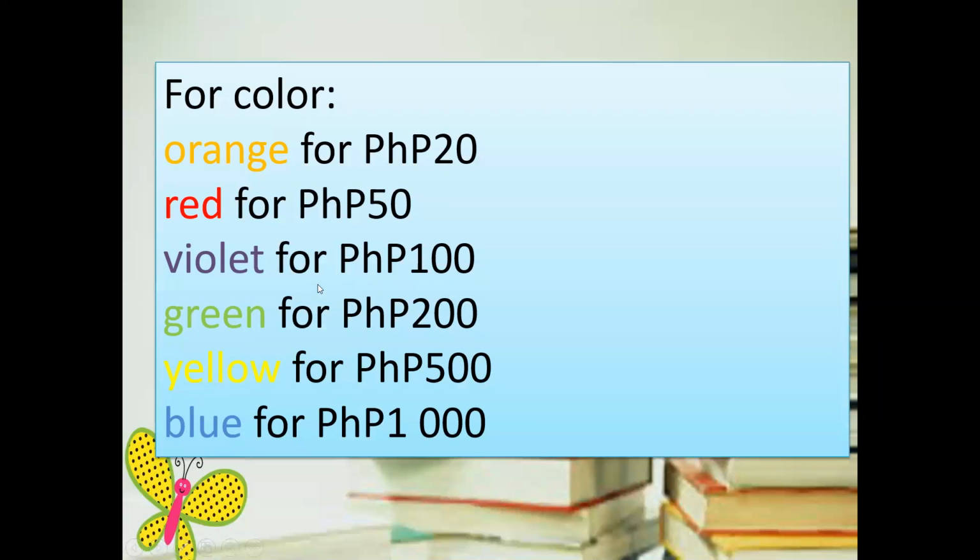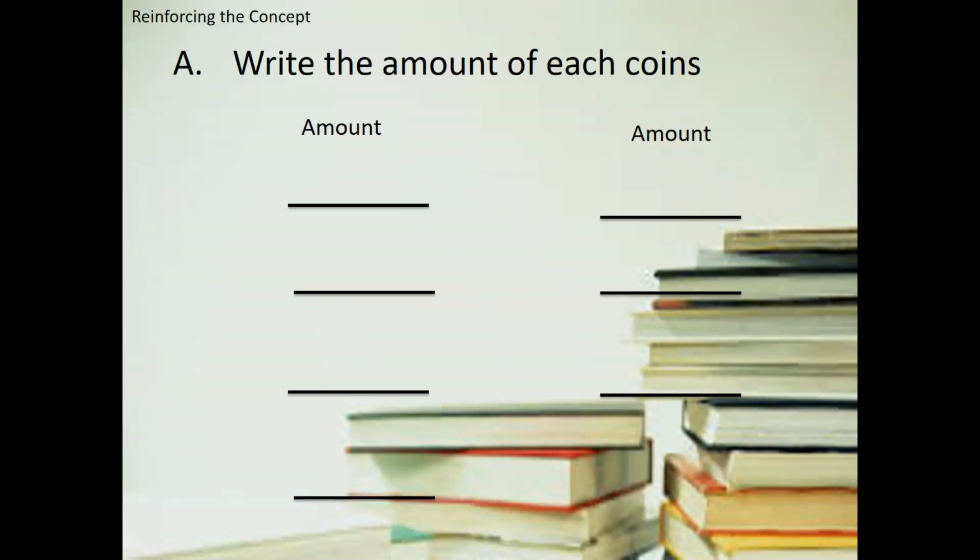Okay, so here is a summary of the color of each Philippine bill. For the 20 pesos, it's color orange. For the 50 pesos, it's red. For the 100 pesos, it's violet. For the 200 pesos, it's green. For the 500 pesos, it's yellow. And the 1,000 peso bill is blue.